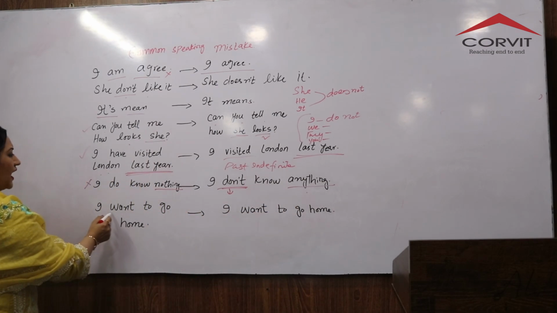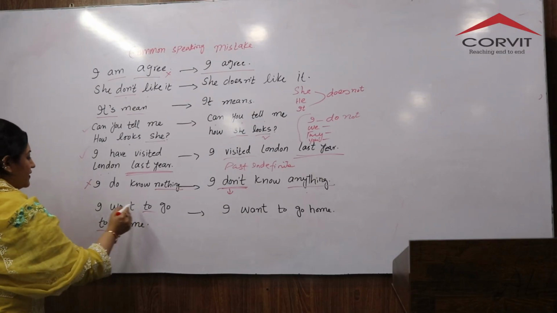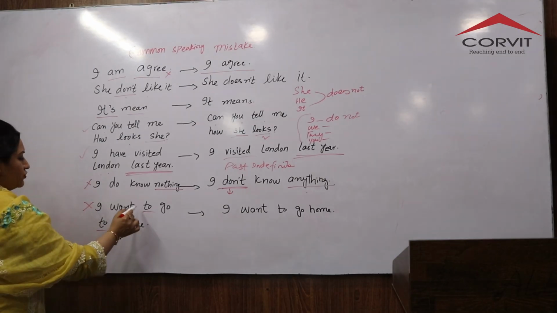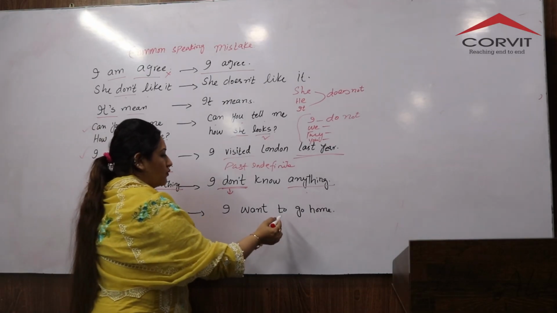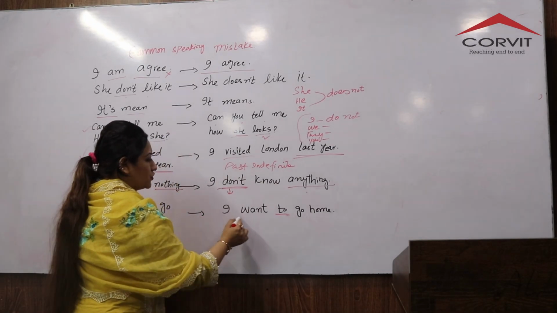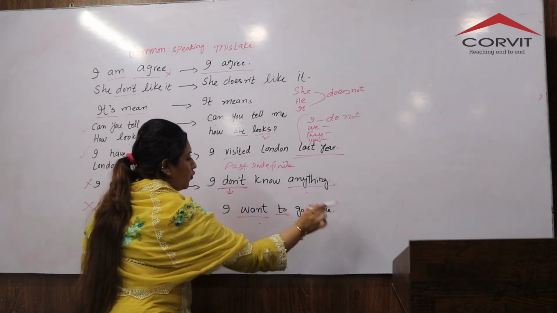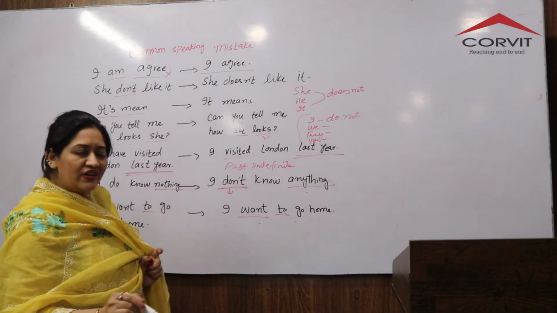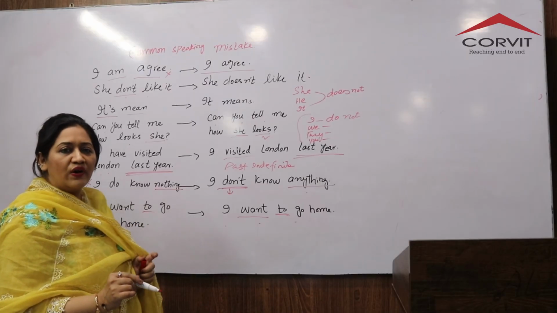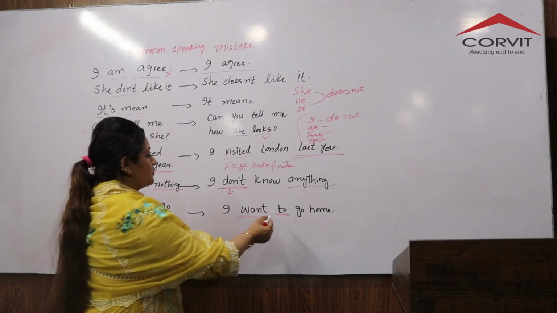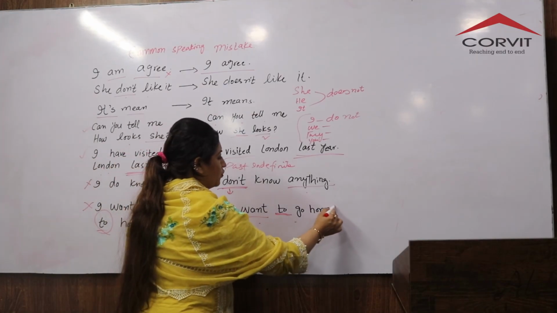Well, the last one is "I want to go to home." This is a wrong sentence. Rather than using the to preposition twice, you must use one preposition over here with want to. "I want to go home." "Go to home" is an incorrect sentence. Don't use to twice. This is perfect when I say "I want to go home."